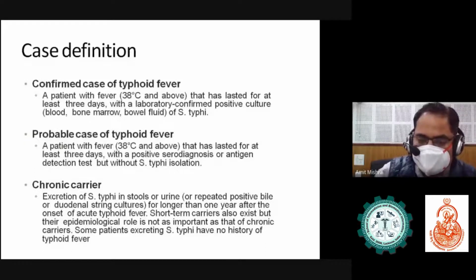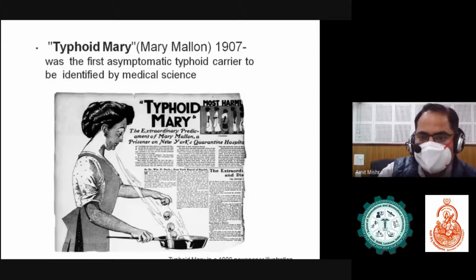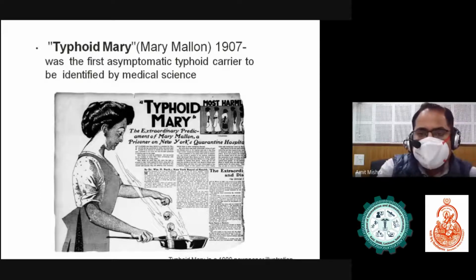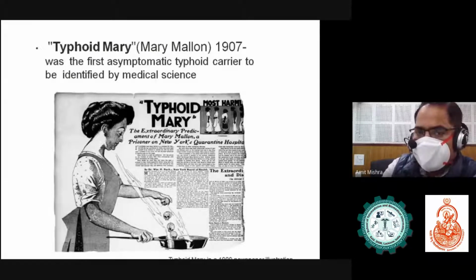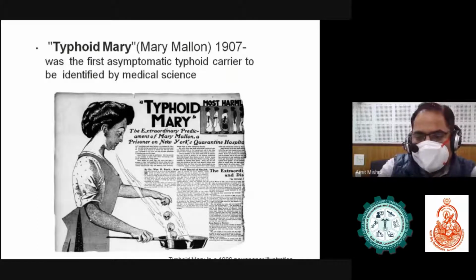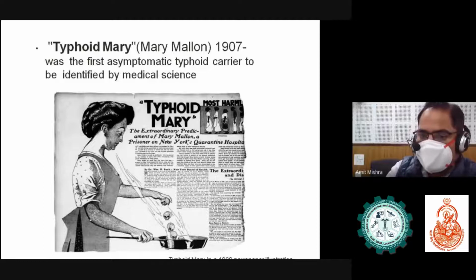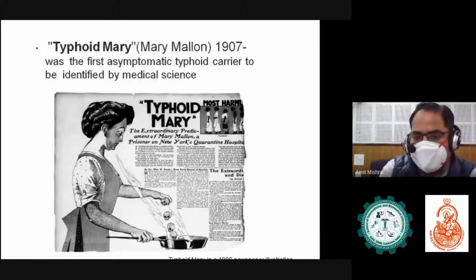So some patients excrete typhoid bacteria but never have symptoms. A famous example is Typhoid Mary. She was basically the first asymptomatic typhoid carrier identified by medical science, and she worked in a restaurant. She was responsible for a major outbreak of typhoid fever in New York.